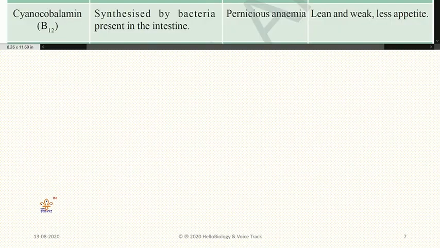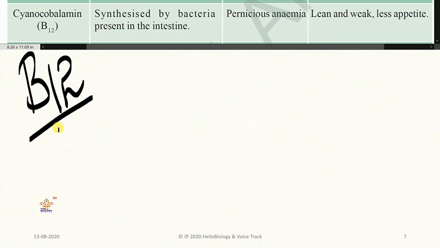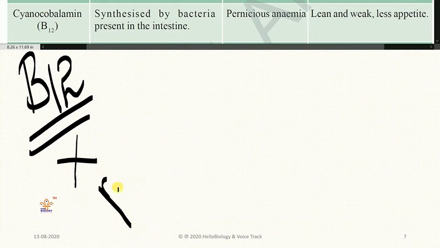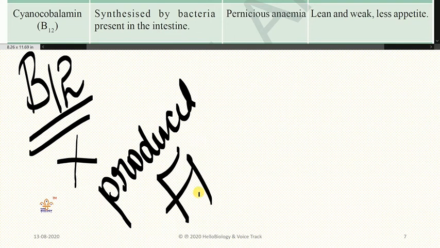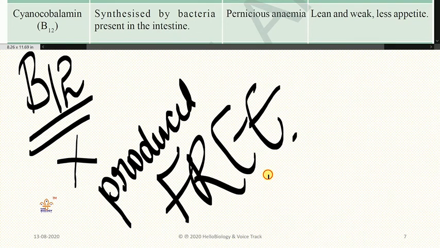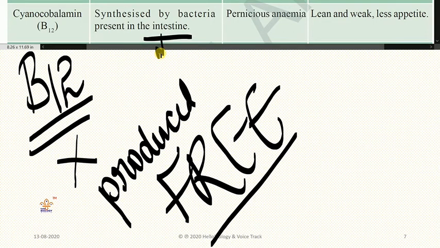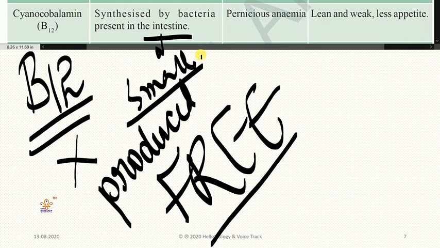Next vitamin we will see is B12. B12 is very interesting here. Why? Because you need not get this from anywhere. It is produced very freely in our body only. Where? In the small intestine, this is produced. In the large intestine also it can be produced, but higher amounts are produced in the small intestine.